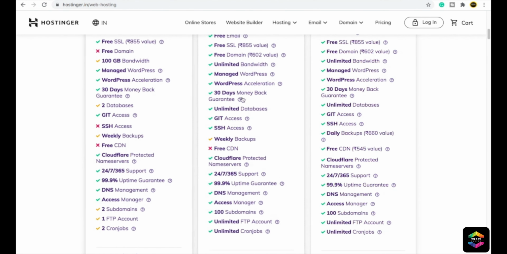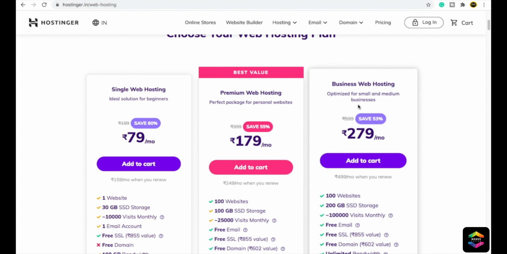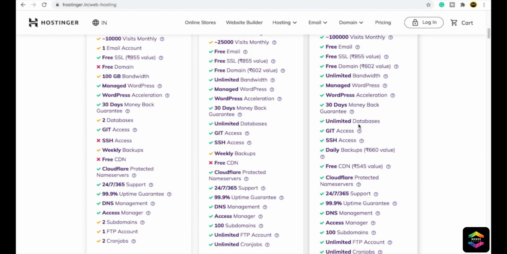You have a 30-day money-back guarantee in all of these plans. If you buy single web hosting, premium web hosting, or business web hosting, in all plans you are going to get a 30-day money-back guarantee. The company will return all your money within 30 days. If you do not like their service within 30 days, you can ask them to refund your money. They will return every bit of your money.